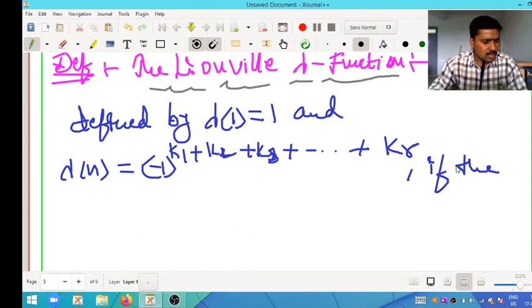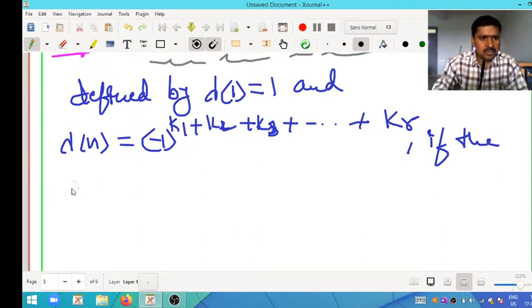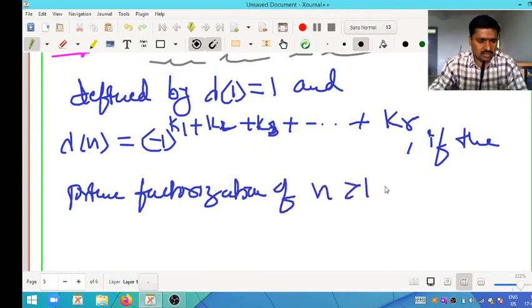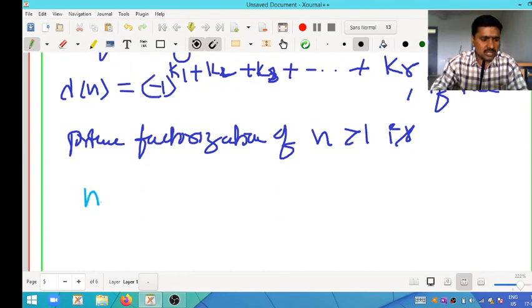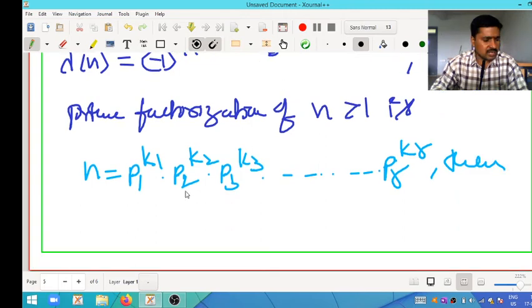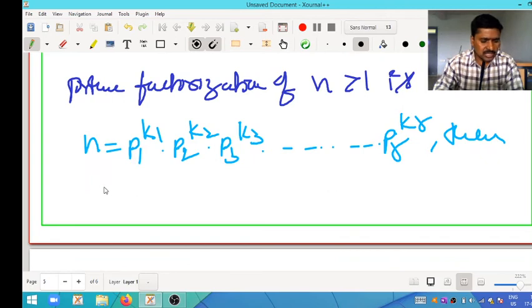If the prime factorization of n, which is greater than 1, is n equals p1 power k1 into p2 power k2 into p3 power k3 into so on, into pr power kr, then for positive integers there are two conditions. First, lambda is a multiplicative function.